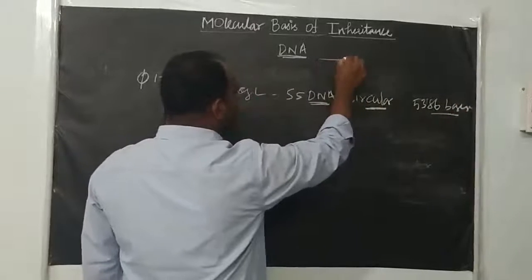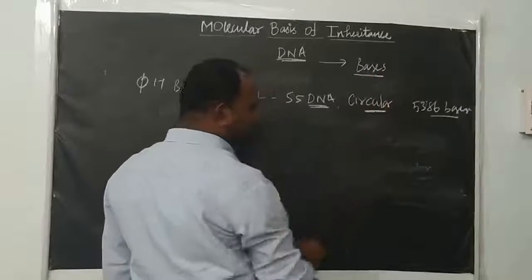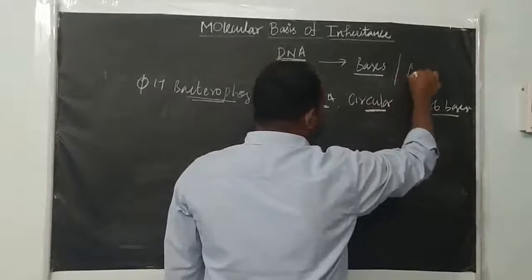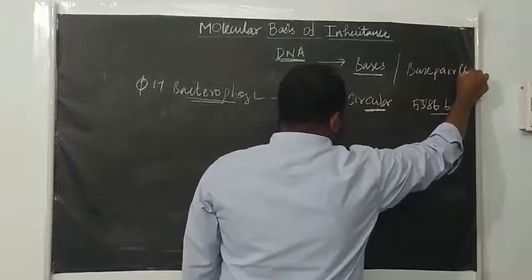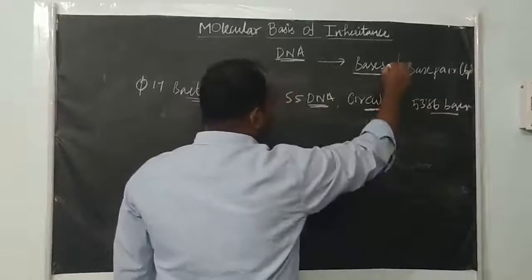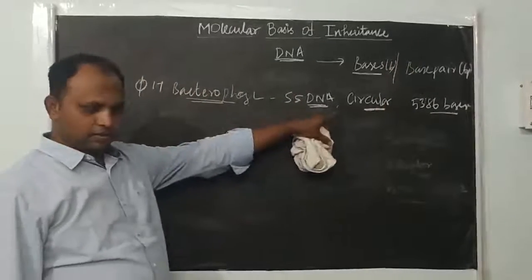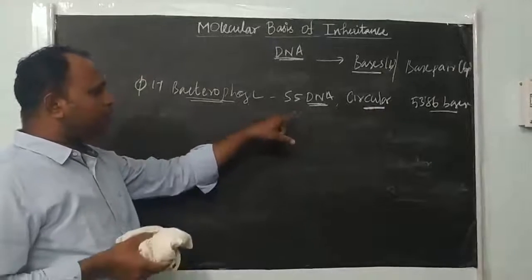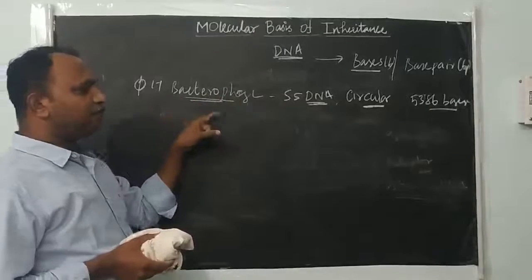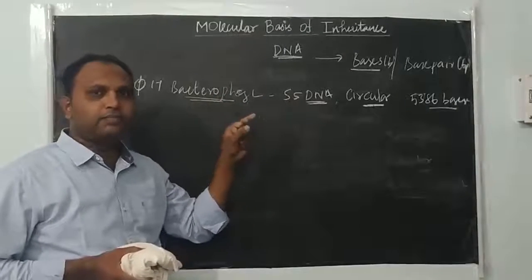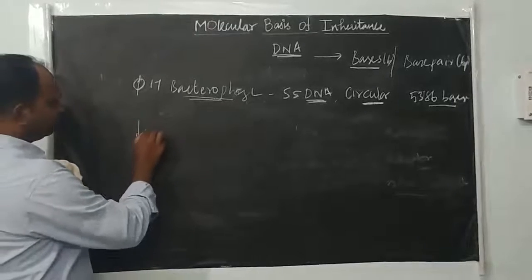What unit do we use to measure the size of DNA? If it is single stranded, you use the term bases. If it is double stranded, you use the term base pair, abbreviated as bp. This DNA is single stranded, so the size of the DNA found in this bacteriophage is 5386 bases. Next, lambda phage.